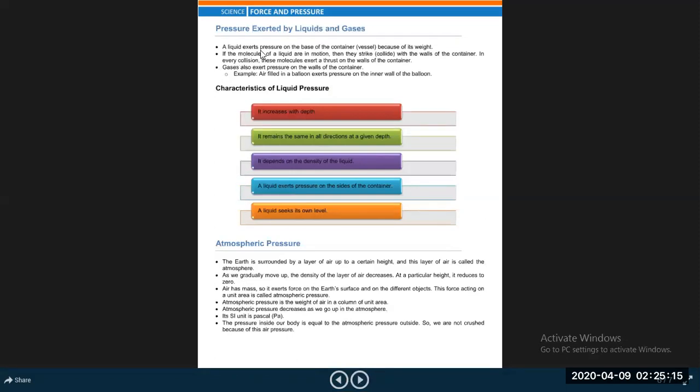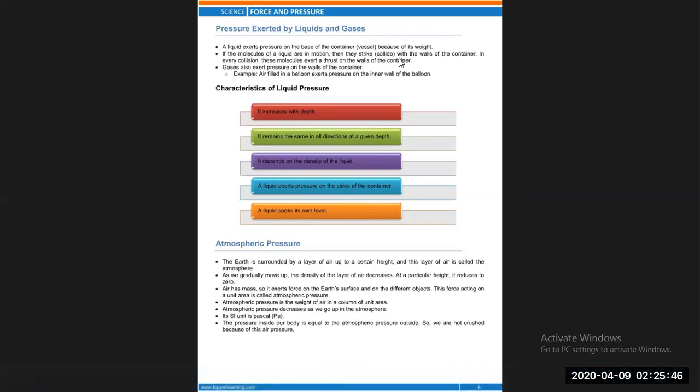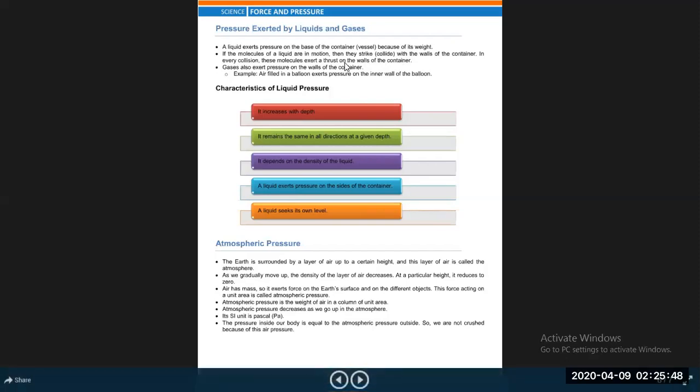A liquid exerts pressure on the base of the container because of its weight. And if the molecules of the liquid are in motion, then they strike or collide with the walls of the container. In every collision, these molecules exert a thrust on the walls of the container and hence exert a pressure on the walls of the container. But if the molecules of the liquid are at rest, then it exerts pressure only on the base of the container.